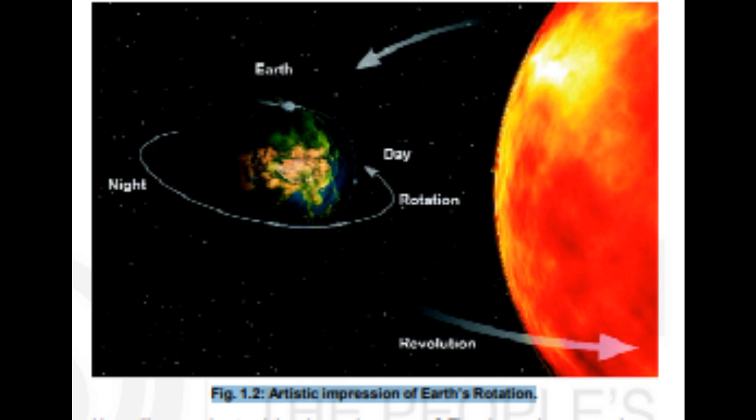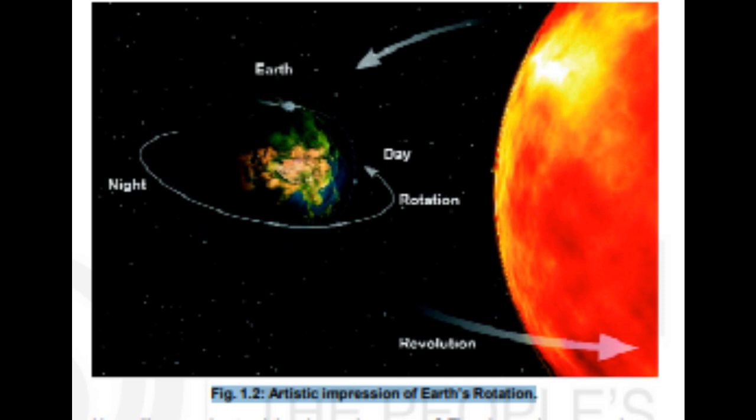region. The dates of perihelion and aphelion change slowly with time because the whole orbit rotates slowly anti-clockwise in the ecliptic plane, and the shape of the orbit, as expressed by the eccentricity, changes over time. Always keep in mind that the revolution of the Earth in its orbit around the Sun is independent of the rotation around its axis. You can visualize the cycle of day and night on Earth from Fig. 1.2. Fig. 1.2. Artistic impression of Earth's rotation.